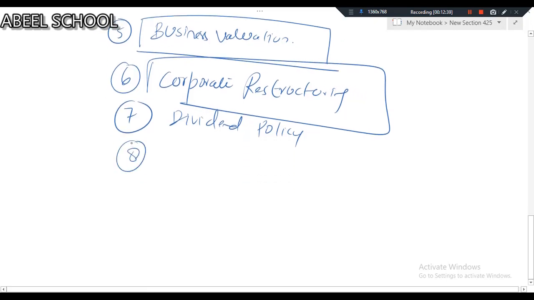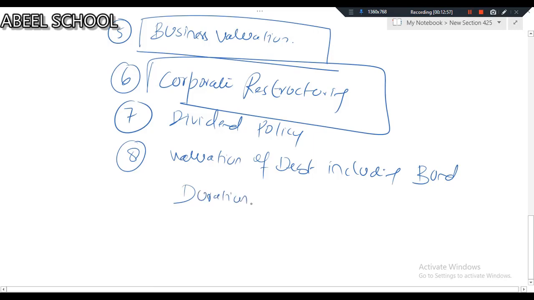After dividend policy, we'll go for valuation of debt, including bond duration. Valuation of debt including bond duration is again a very important area. Bond duration, we call it Macaulay duration as well. In the past, this bond duration topic was once examined for 17 marks as well. Okay.